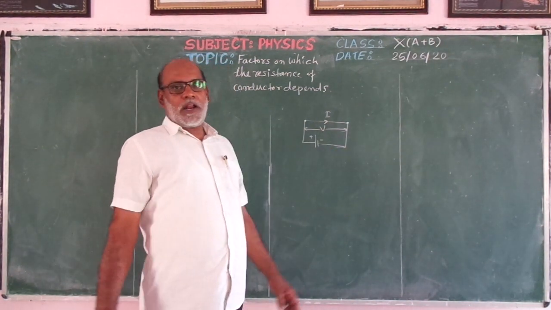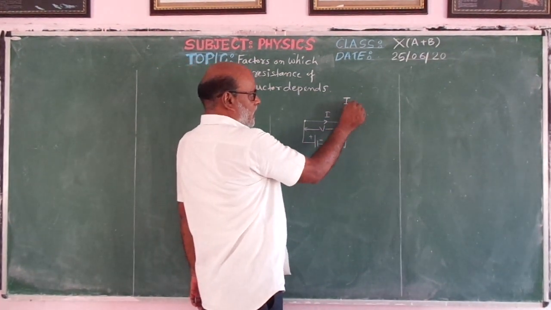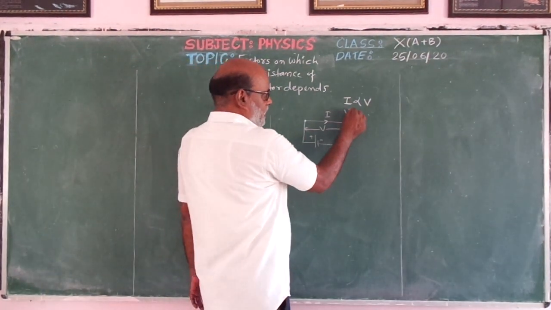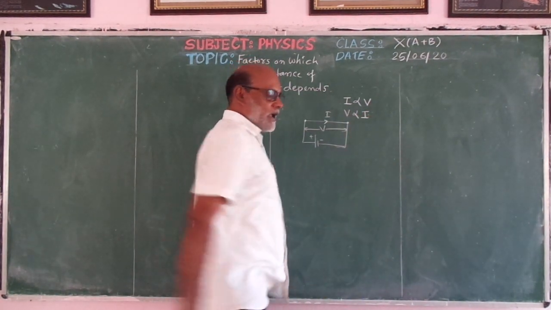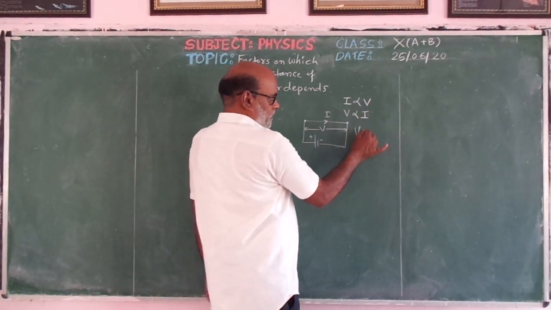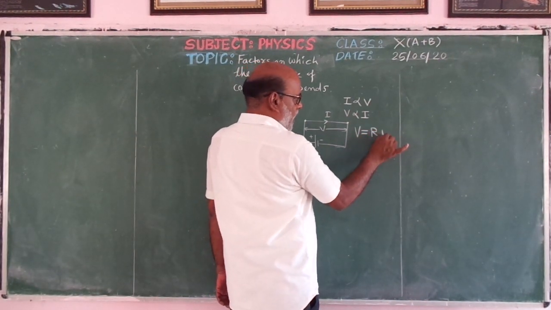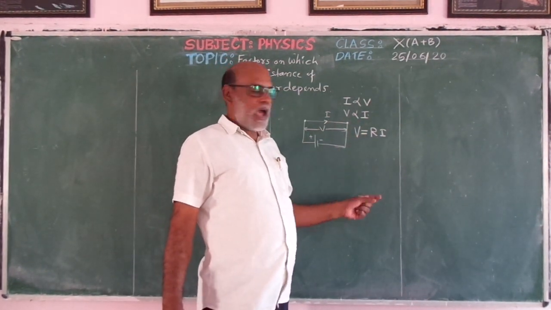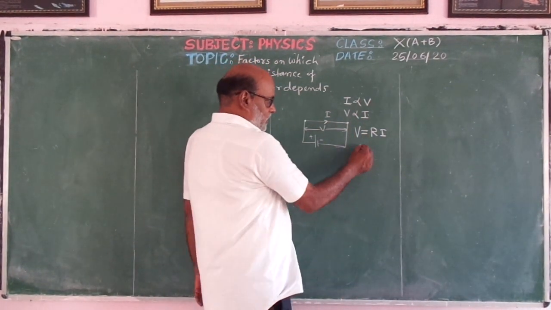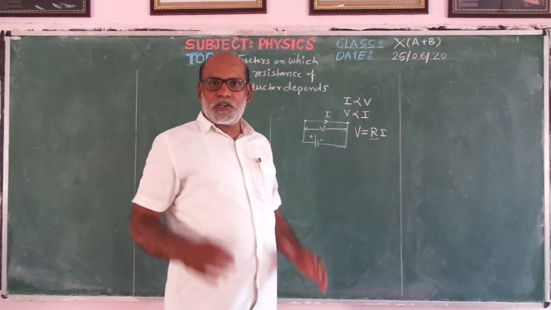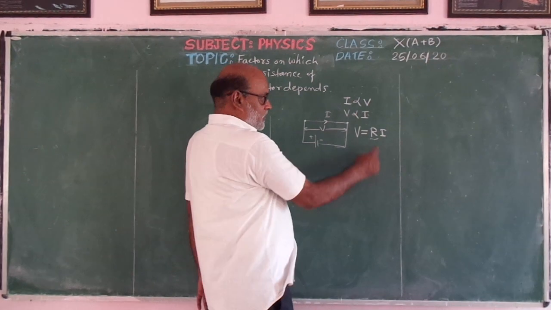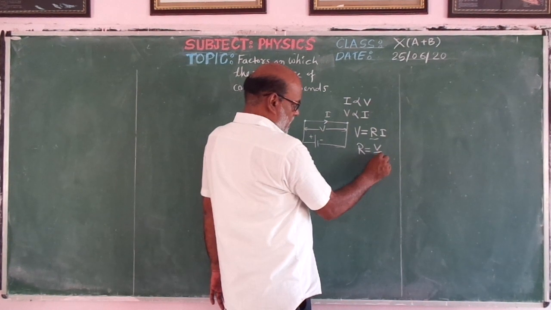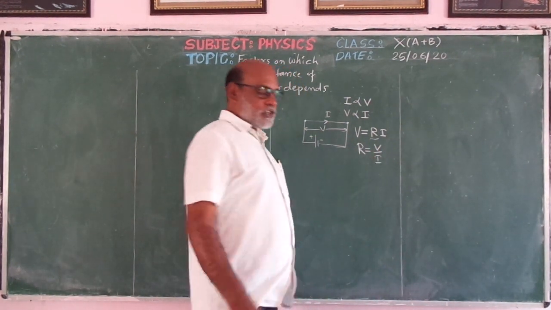Then according to Ohm's law, it is observed that this current is directly proportional to the potential difference. We can write this relation as V is proportional to I, and therefore we define the constant: V equal to R into I. If I remove the sign of proportionality, we write the equation as V equals RI, where R is the constant of proportionality, called the resistance of a conductor. We may write the value of R as V upon I.